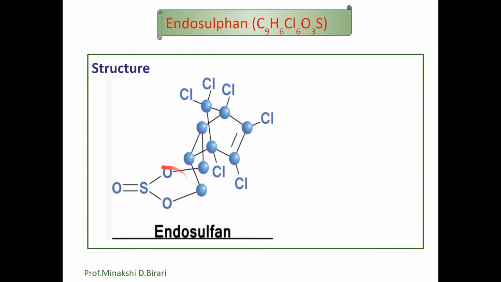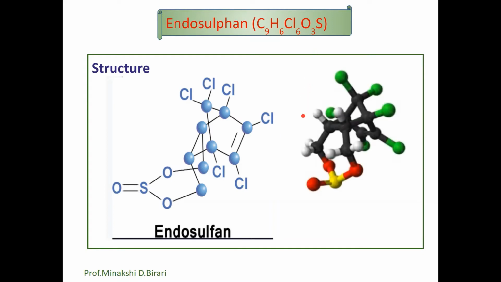So this is the structure and this is the molecular formula of endosulfan, C9H6Cl6O3S. It is present in two forms, alpha endosulfan and beta endosulfan. It is an organochlorine pesticide. So we should remember the structure and molecular formula of endosulfan.